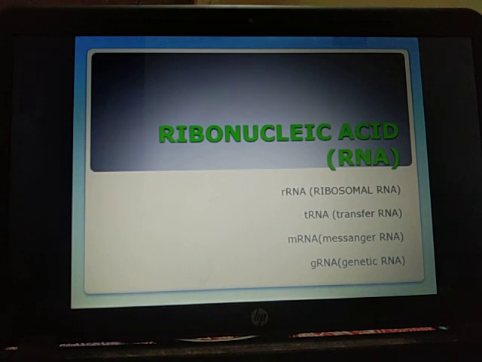For example, a sequence ATACTG of the DNA template shall appear as UAUGAC on the RNA. There are 6 types of RNAs: ribosomal RNA, transfer RNA, messenger RNA, genomic RNA, small nuclear RNA, and small cytoplasmic RNA. Out of these, the first 3, that is ribosomal RNA, messenger RNA, and transfer RNA, are the major classes of RNAs involved in gene expression.